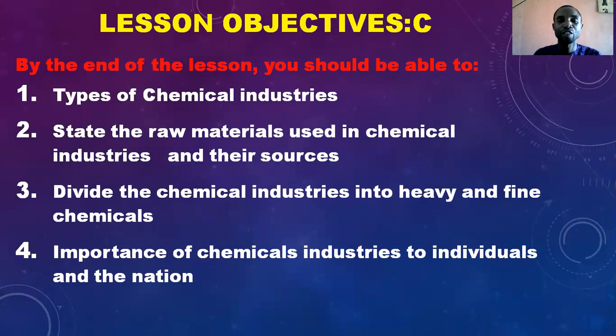You should also be able to list the importance of chemical industries to individuals and nations. So we are going to take them one after the other as we run down this class.